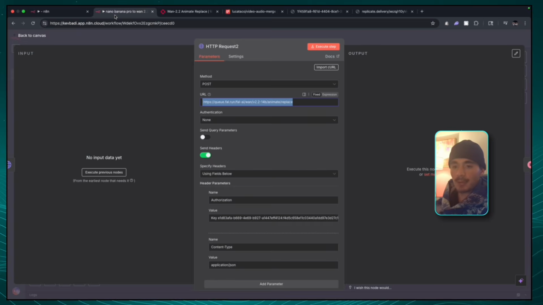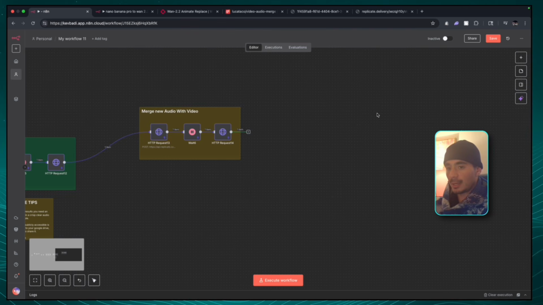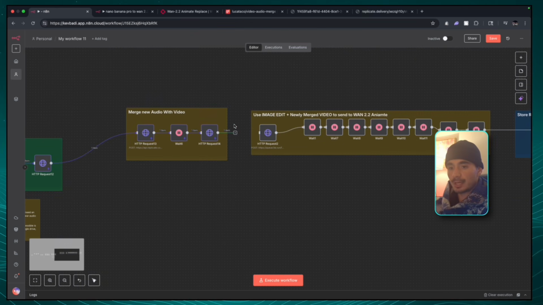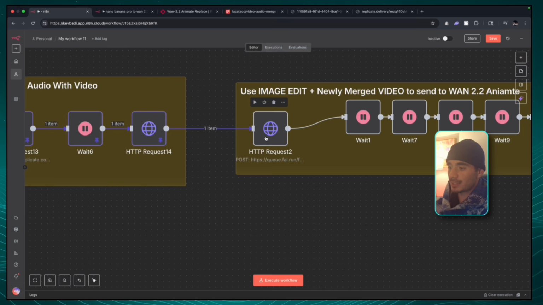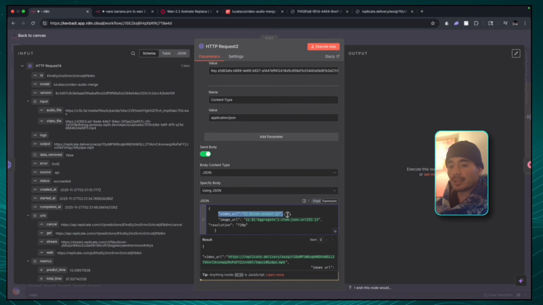So I'm going to go back to my workflow, grab these nodes right here, head back into the workflow that we're working on, and paste them in. Now I'm just going to connect the 2, and we're going to open up the schema of this first 1.2 Animate call. We can see here that the call is asking for a video URL, an image URL, and as a bonus, I also changed the resolution from 480p to 720p. It comes default at 480p, but when I tested it at 480p, the outputs were not really that good. So you do want to switch it to 720p, and we have that set up for you guys.